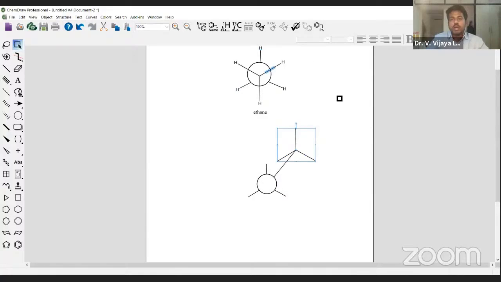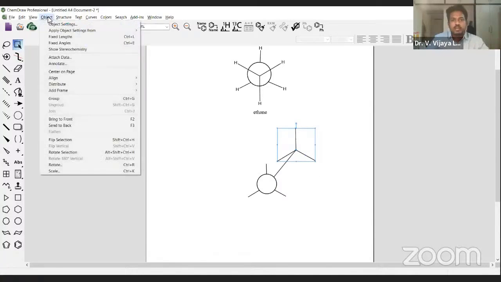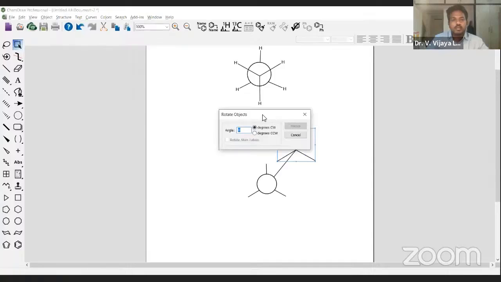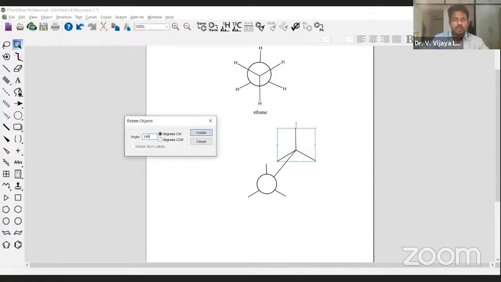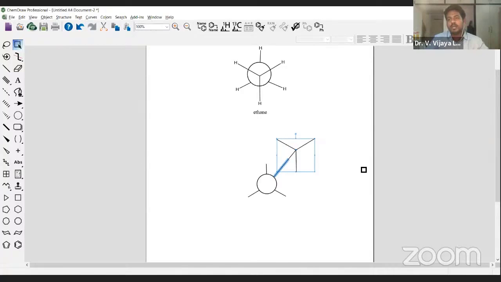When we want a staggered one, what do we do? It's very simple. You need to flip this particular CH3 moiety. How do we do that? Simply by selecting it, you can go to object. Okay. You can select rotate. Under this rotation, just type 180 and degrees clockwise being selected. If you flip that, then automatically it gets flipped to 180 degrees.